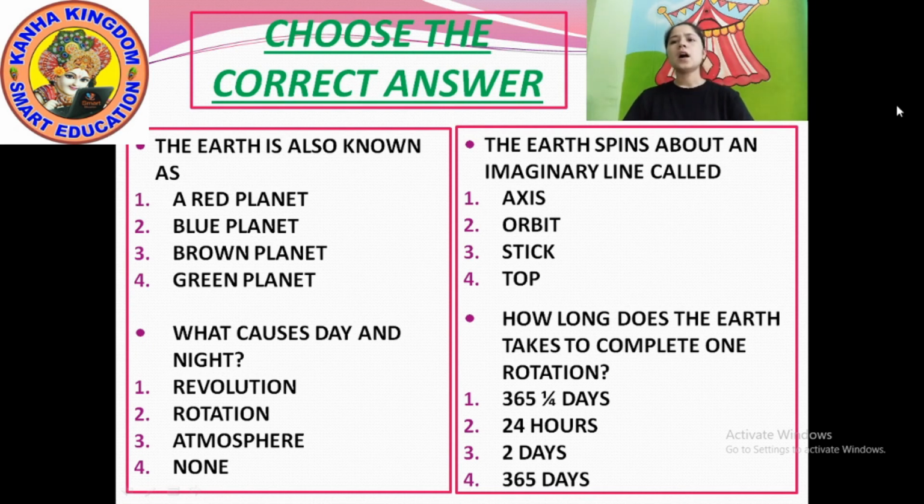So how long does the earth take to complete one rotation? Not revolution, one rotation. That is 1 day. 1 day means 24 hours. Okay, the answer is option number 2. So we finished with the correct answer also. Let's move forward.